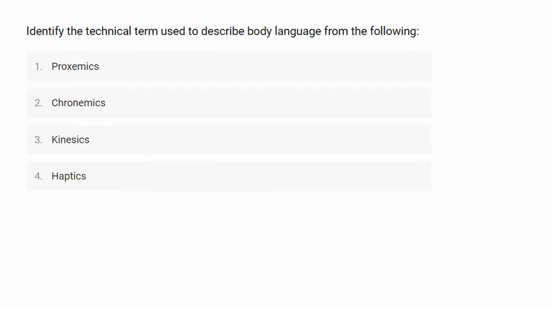Identify the technical term used to describe body language from the following. So here they have given you 4 options and they told you to identify the technical term which is used to describe body language. Okay, for which the first option is proxemics, second one is chronemics, third one is kinesics, and the last one is haptic.